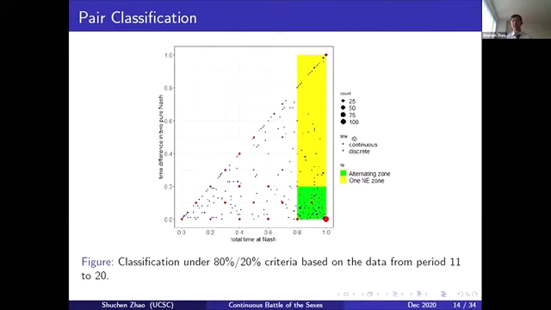So the way I define an alternating pair is when subjects coordinate over 80% of the time, and the time difference between the two pure Nash is less than 20% of the time.